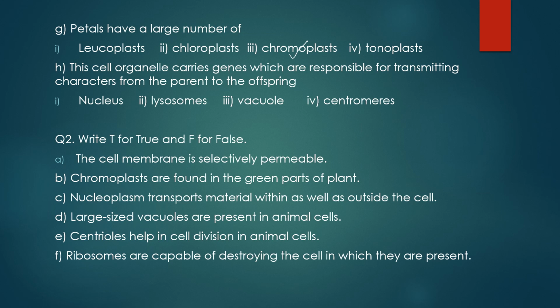The next statement is, this cell organelle carries genes which are responsible for transmitting characters from the parent to the offspring. You know that there are certain genetic transformations from the parents to their offsprings, and this genetic message or the genetic characters from the parents to their offsprings or to their progeny are carried by genes.